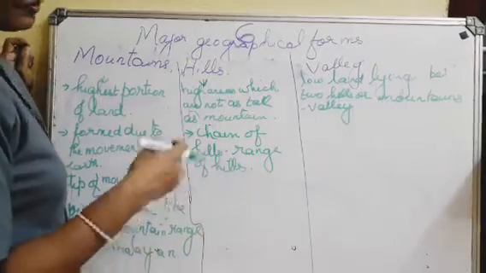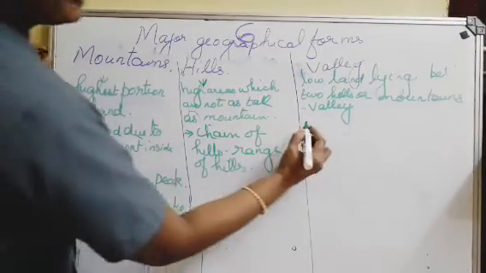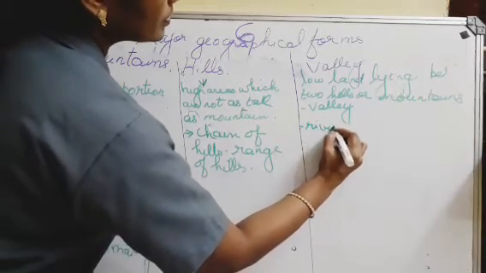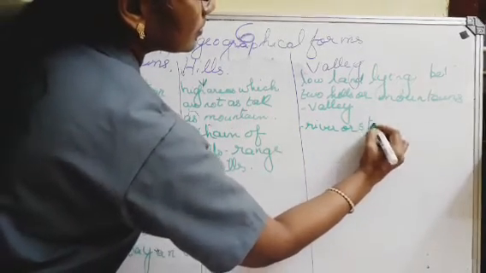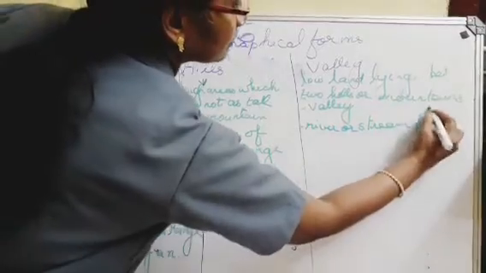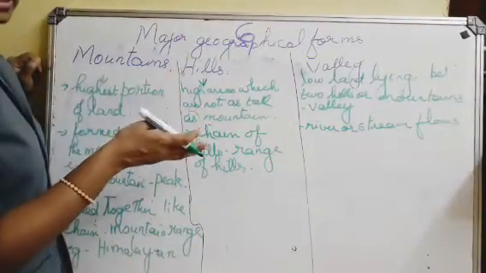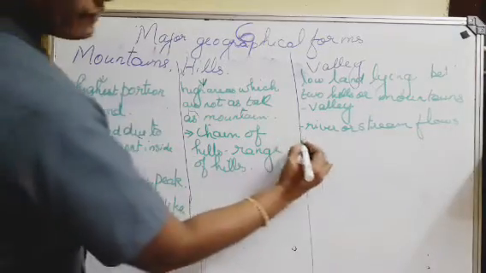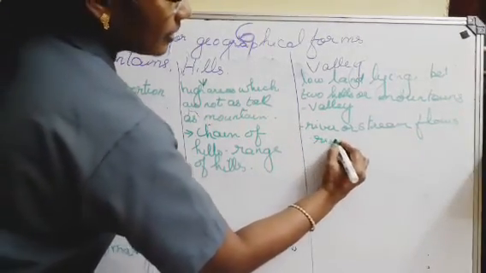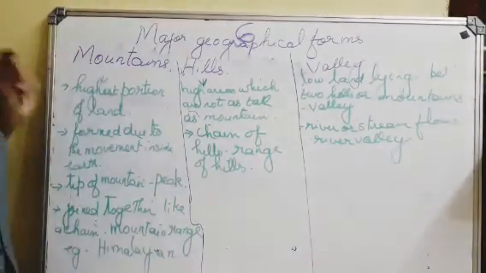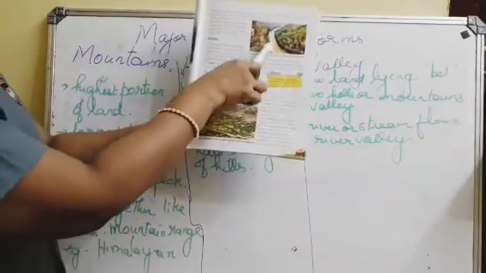Often streams or rivers flow through this valley, and such a valley is called a river valley. In the textbook pages, a picture is given here of a river valley.